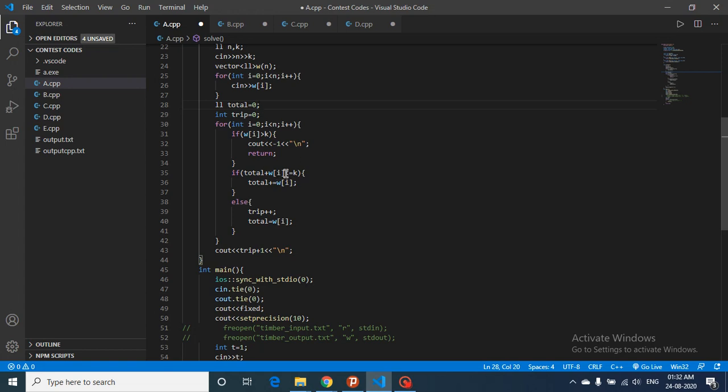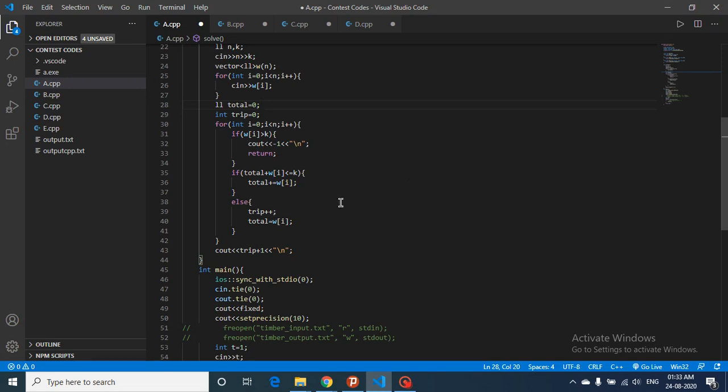It is not exceeding k by itself, but if we add it to the total, it will exceed. So first take this total back home, then come back and take this wi, because wi can be easily lifted, so set the total to wi and go on.